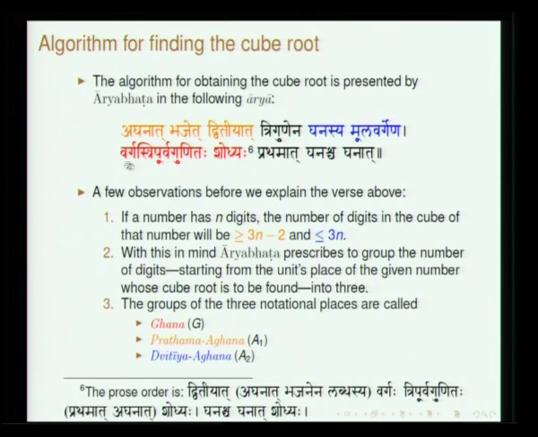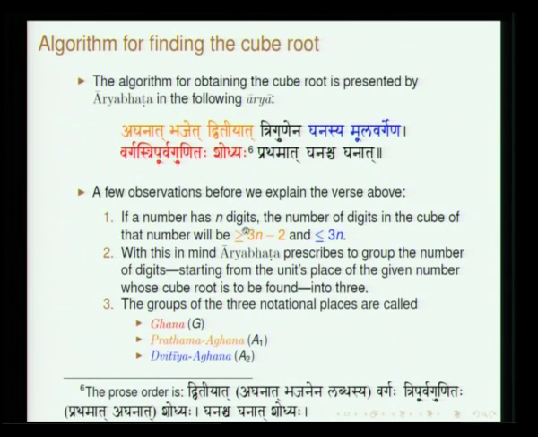So, from the varga place you have to remove the varga. Okay. So, here at the ghana place you have to remove the ghana, the cube of something. All that will become clear the moment we take an example, but the terminology has to be very clear when we read the verse. Aghanat bhajet dvitiyat trigunena ghanasya moola vargena vargaha tripurva gunitaha shodhyaha prathamat ghanascha ghanat.